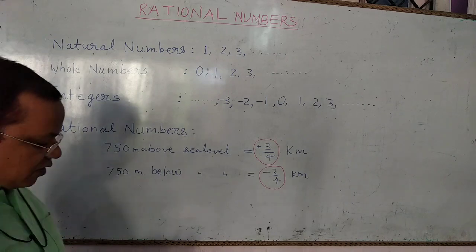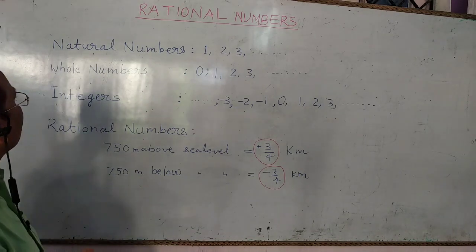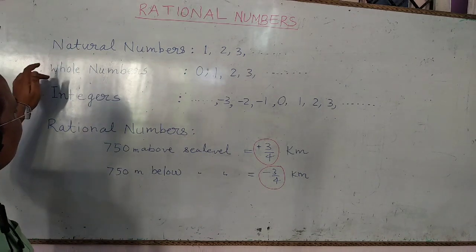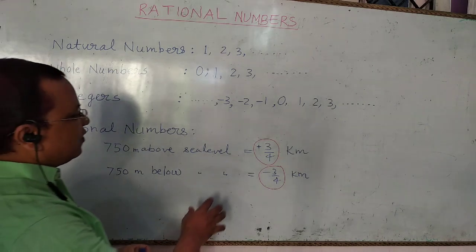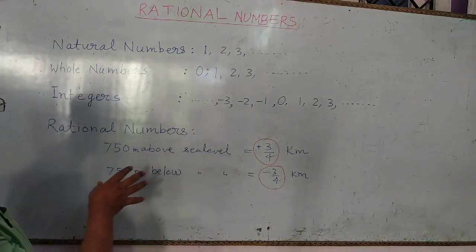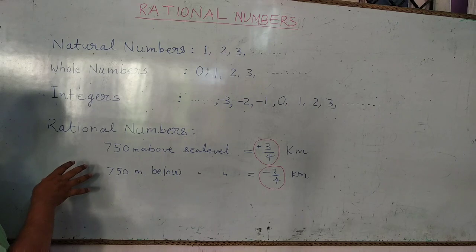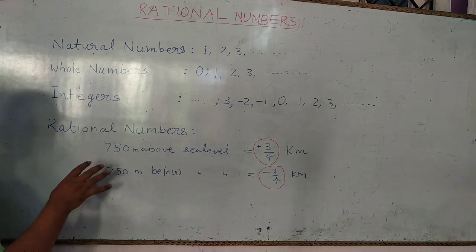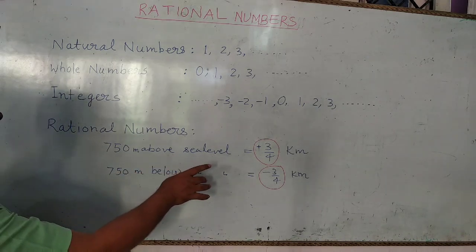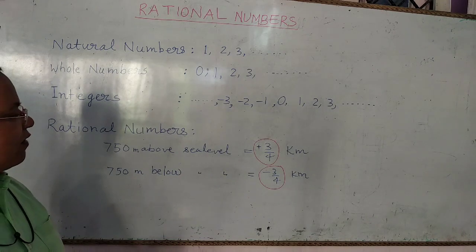These two numbers, 3 upon 4 positive and negative, are not in the natural numbers, whole numbers, and integers. So here we need to improve our number system, and the rational numbers come into existence because 3 upon 4 is not present in these previous number systems.